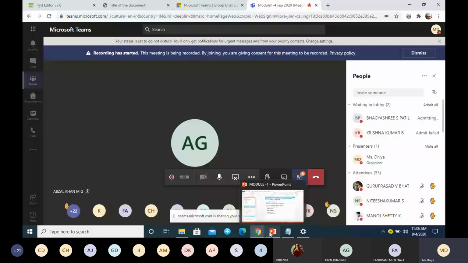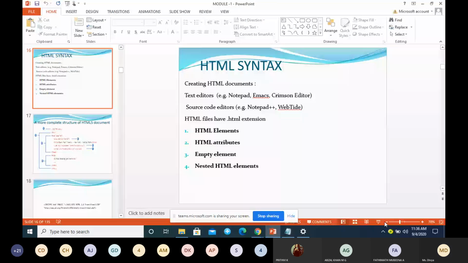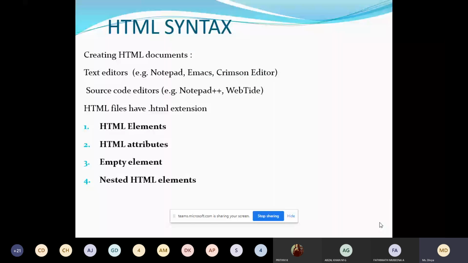So in the last class, we discussed the introduction to HTML5. We saw the advantages of going for HTML5: maintenance is easy, you can download the pages easily, accessibility is easy, and it is search engine friendly. It also deals with incomplete tags. Then we saw a small introduction to XHTML and how it is different from HTML5, and then the versions of HTML. Till here we have stopped, at HTML syntax.